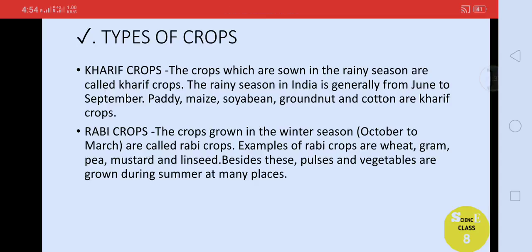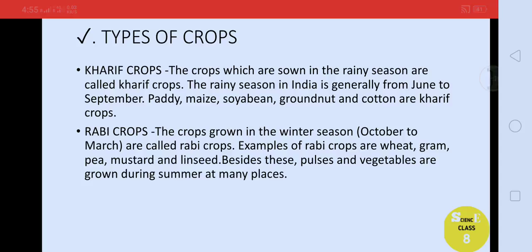So one is the kharif crops, you can underline these ones. Now is the rabi crops. The crops grown in the winter season from October to March are called rabi crops. So there is one more type of crop which is grown in the winter season. The examples are wheat, gram, pea, mustard, and linseeds. Besides these, pulses and vegetables are grown during summers at many places too. So I hope you have understood that the crops that grow in the winter season are called rabi crops, with examples like wheat, gram, pea, mustard, and linseeds.